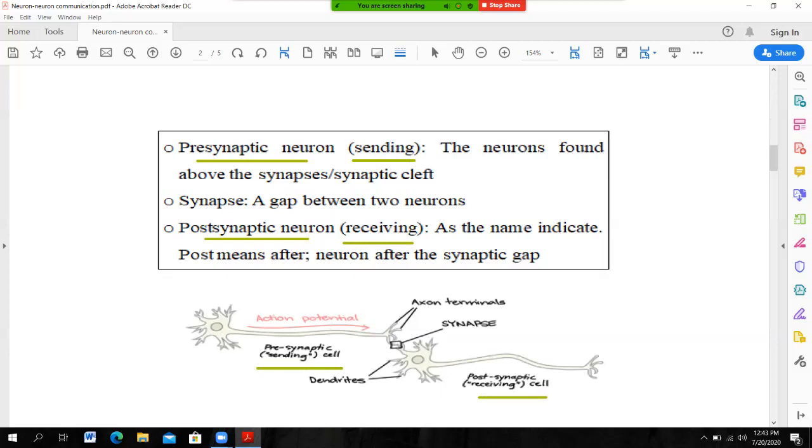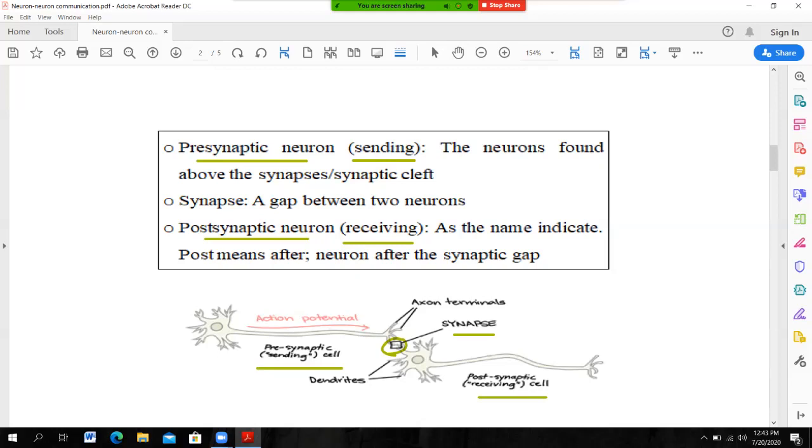The presynaptic neuron sends messages to the postsynaptic neuron, and there is always a gap between these two neurons. The presynaptic and postsynaptic neurons are not connected with one another. There is no physical connectivity of these two neurons. There is always a gap between them, and this gap is called a synapse. The impulses transfer to the next neuron by means of the synapse.